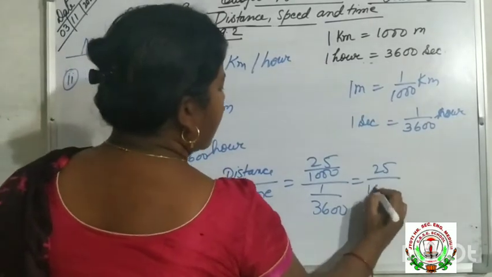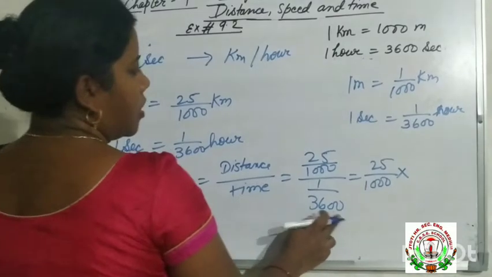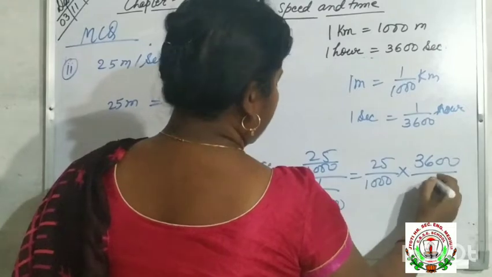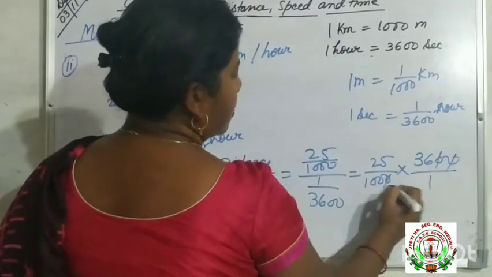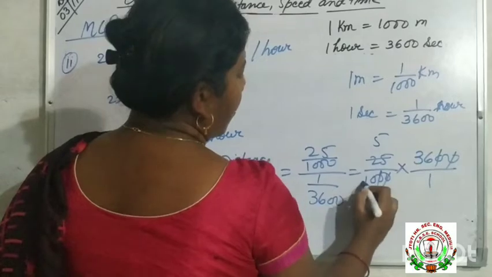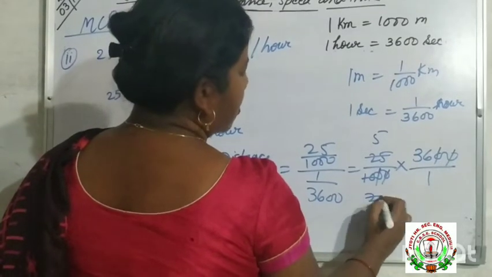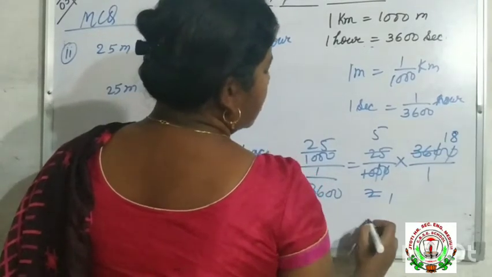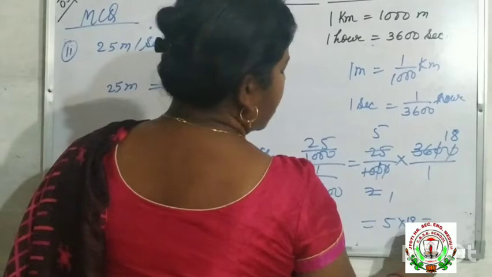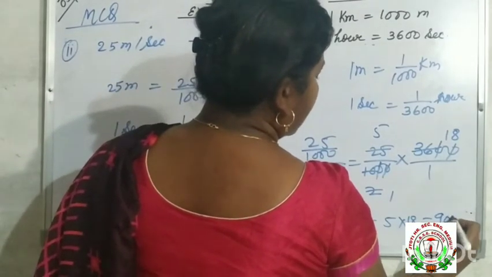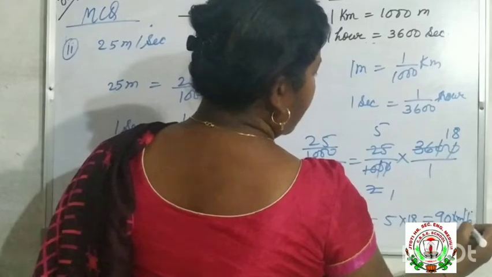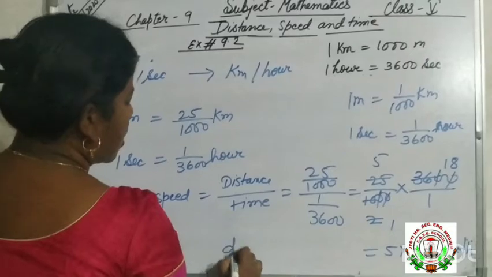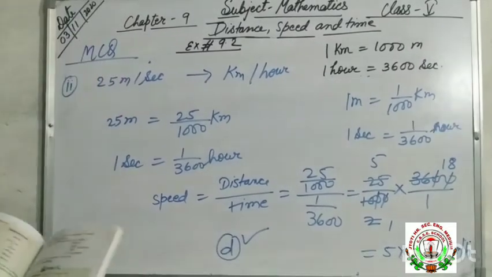Now when this divide converts into multiplication, the denominator goes to the numerator place. Okay. Now 0 0 we will cancel. 5 5s are 25, 5 2s are 10, and 2 and 36 will cancel by 2. 2 1s are 2, 2 8s are 16, 5 into 18 is 90 kilometer per hour, which is your answer D. So you will put a tick mark in D. Understood?